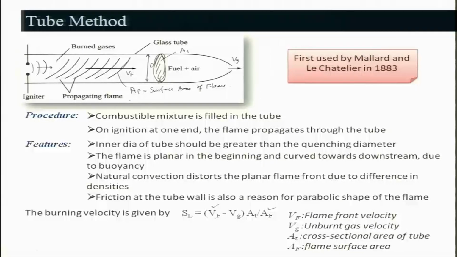So, if you know Vf and Vg, and AT of course is known already because you have taken the proper tube, you can estimate the laminar burning velocity of flame by this method. This is not a very accurate method because there is a lot of involvement, but it is the simplest method one can think of. Therefore, it is being used to estimate the laminar burning velocity.